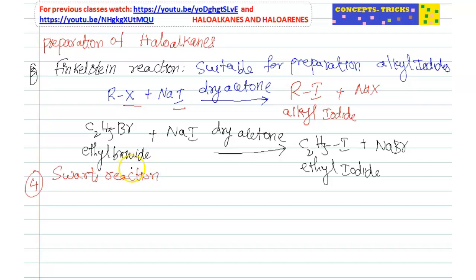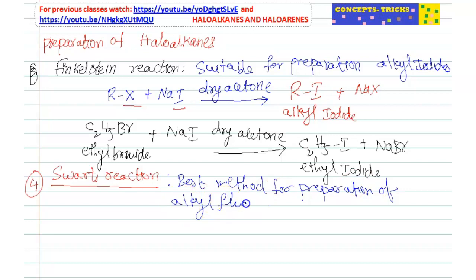So observe in Finkelstein and Swarts reaction, we are preparing one alkyl halide by taking another alkyl halide. So Swarts reaction is the best method for preparation of alkyl fluorides. For iodides, Finkelstein. For fluorides, Swarts reaction.